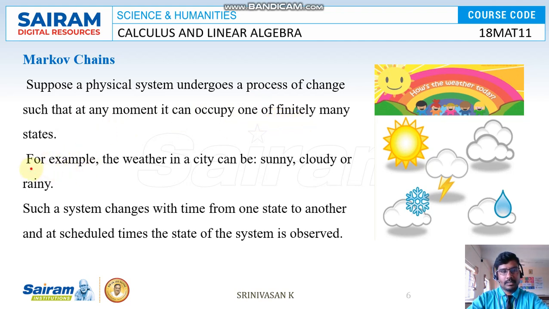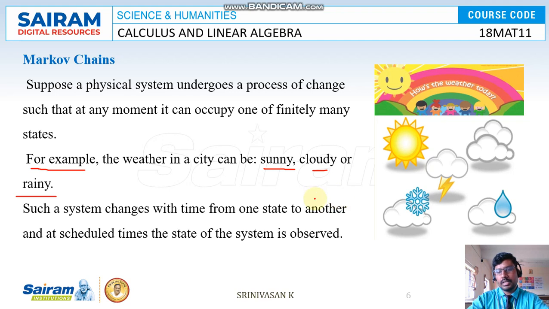For example, the weather in a city can be sunny, cloudy, or rainy. Such a system changes with time from one state to another, and at the scheduled time the state of the system is observed. So in one state it may be sunny and in another state it is cloudy.